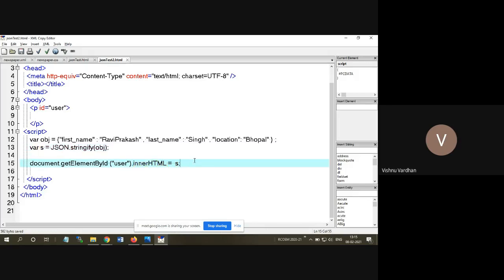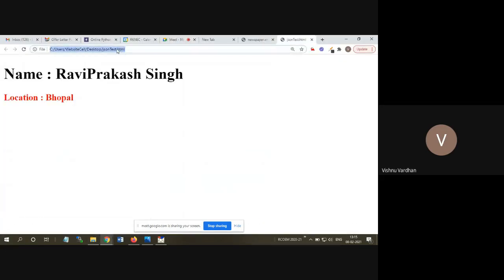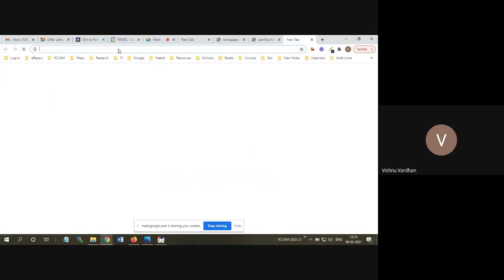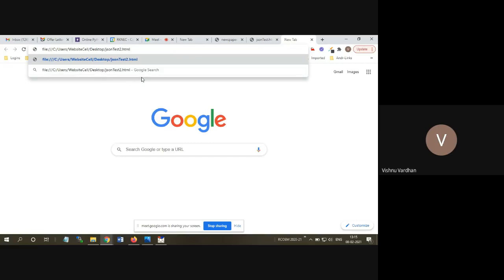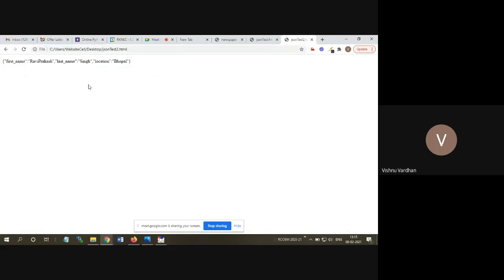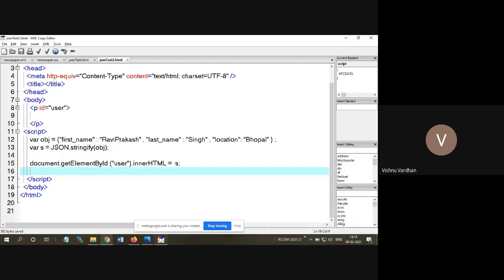Go back to the browser and second one. So it is what we are having in the data. Okay, so whatever the JSON object is there, accordingly it is going to be stringified. So that the entire object can be parsed by you.